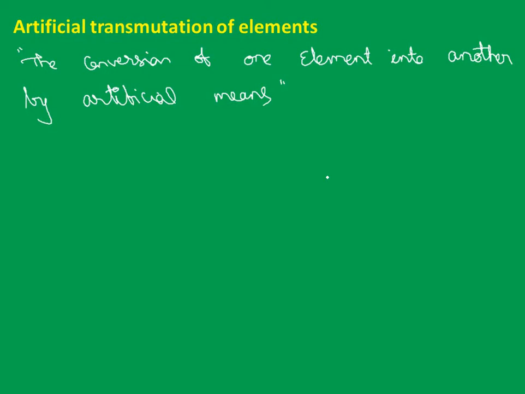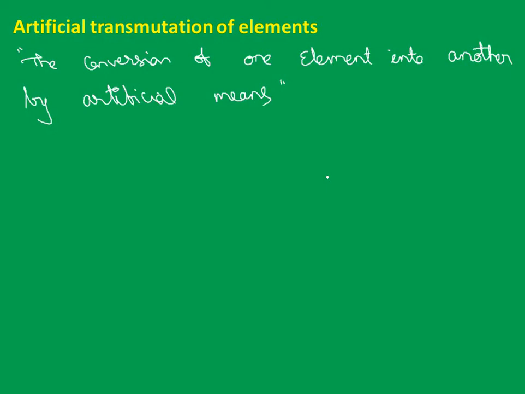So artificial transmutation of elements refers to the conversion of one element into another by artificial means. Artificial means refers to using very high energy particles and bombarding them onto some other stable or unstable nuclei, which yields a new variety of nuclei. Such a process is what we call artificial transmutation of elements.